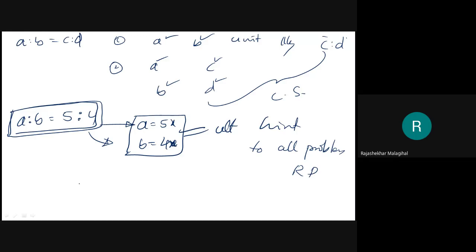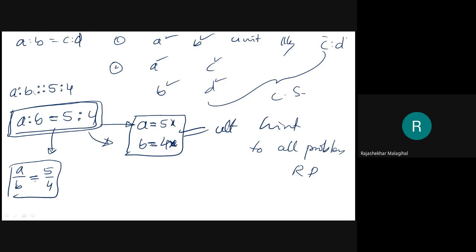Or if you don't want to bring x here, you can make it a meaningful statement this way also: A by B equal to 5 by 4. See, very interesting. It becomes an equation. Therefore, in most textbooks, they will write A is to B equal to 5 is to 4 with four dots in between. Here, these four dots don't have any meaning. This equation doesn't have any meaning, but this equation has a meaning.